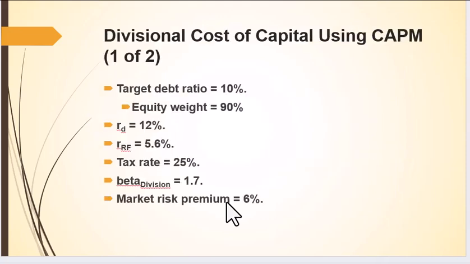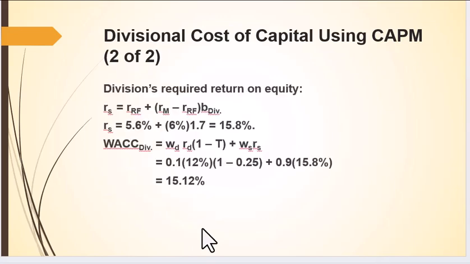But if we have a beta for the division, 1.7, and here are the weights in our division and our costs, we can calculate the weighted average cost of capital for this division. In this case, it's 15.12%.